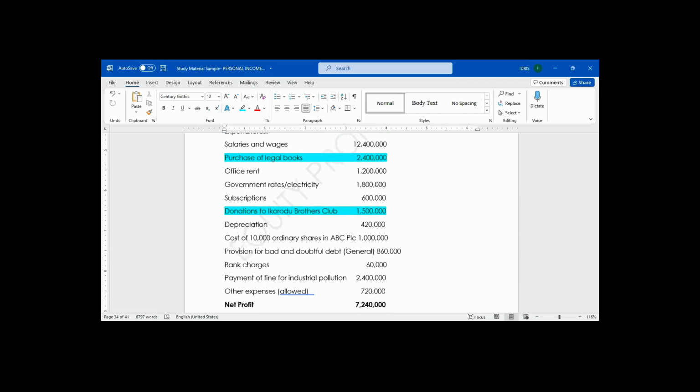Depreciation. Is it allowed or disallowed? Disallowed. Depreciation too is disallowed. So it's disallowed.